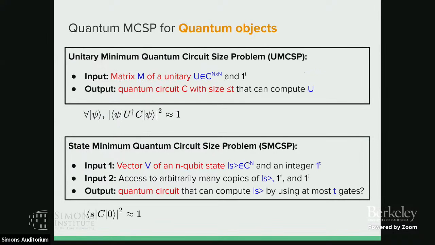Okay, and then I want to spend a little bit more time on the quantum objects. So for quantum objects, here we consider unitary or quantum states. When we say that we have a circuit that computes U, it means that for all the states, if you consider the inner product, their inner product is close to 1. Or when we say we can compute the state S by using C, it means that starting from 0, C applied on 0, the inner product between S and C is close to 1. Okay.